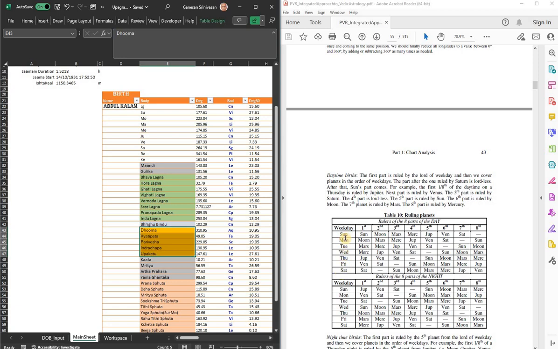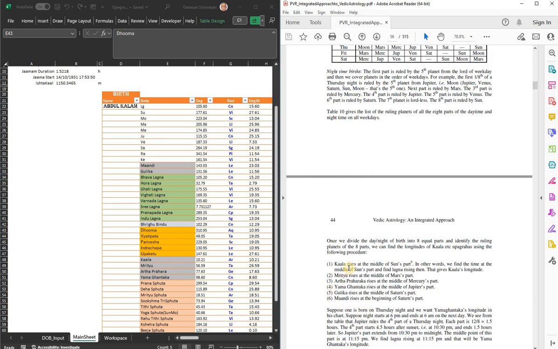So suppose you are born on a Wednesday, the third Jama on Wednesday is ruled by Venus. The definition of these Aprakasa Grahas is based upon the definitions that you see here. Kala rises in the middle of Surya's part.